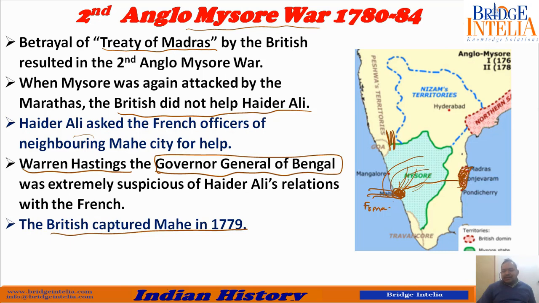to enter my territory and attack Mahe? They did so by entering Mysore. So this event started the Second Anglo-Mysore War, and more so, Hyder Ali considered the French people as his friend. So he said that why did you attack and kill my friend? So this resulted in Second Anglo-Mysore War. So British attacked the French city of Mahe in 79. The next year, that means in 1780, the war begins.